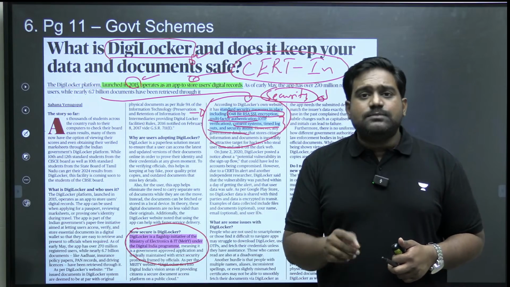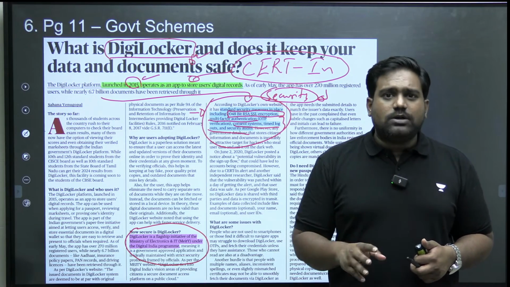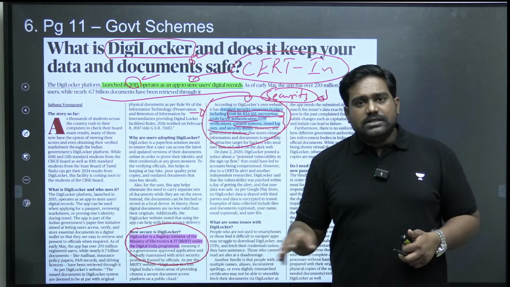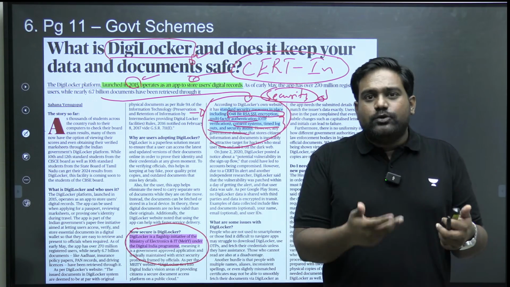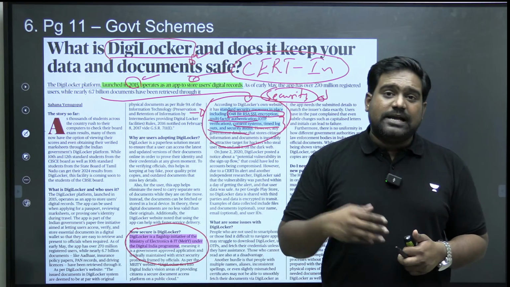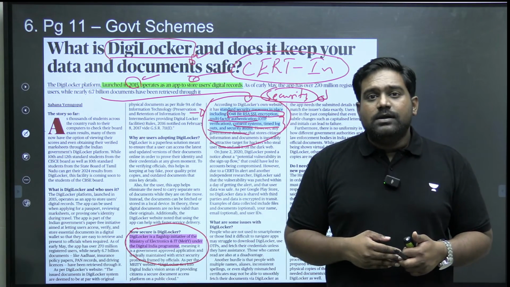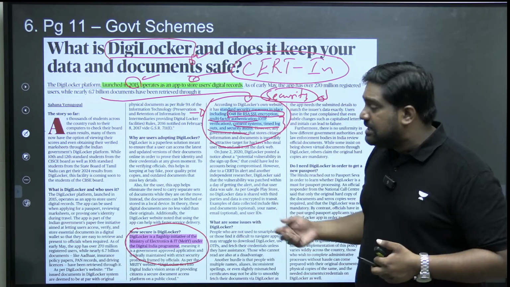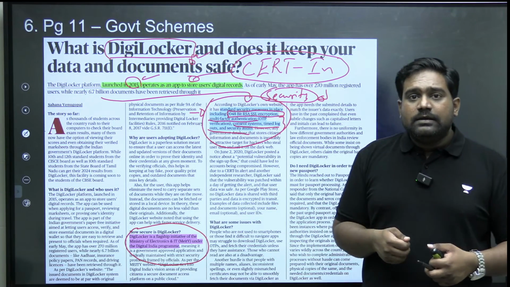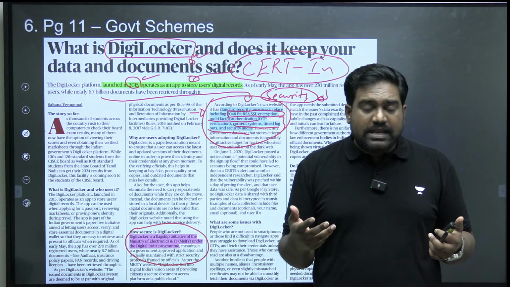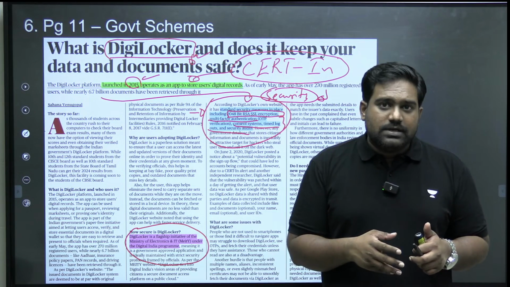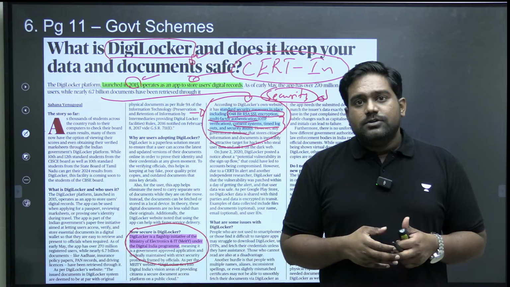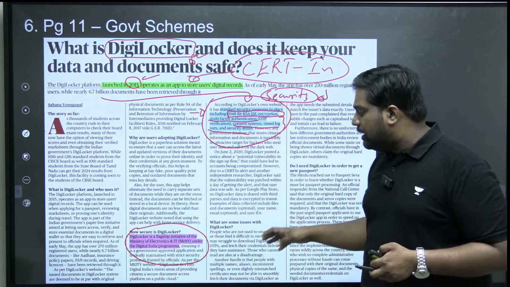However, there are some shortcomings as well. The biggest shortcoming is the user interface. The UI has been rated to be very poor. It's not easy to navigate on the app. Sometimes the OTP is not received on time. Sometimes there are challenges in uploading the documents. In retrieving the documents, many people have faced a lot of problems. These are basic design flaws in the application itself. So these shortcomings have been highlighted by the article.